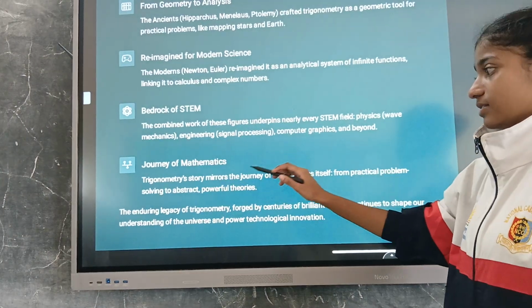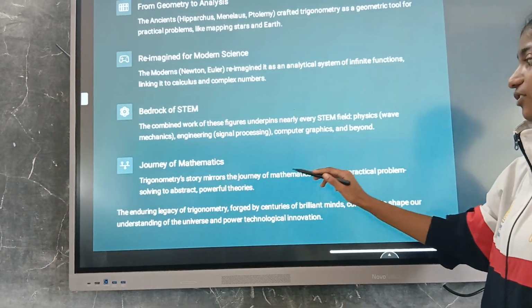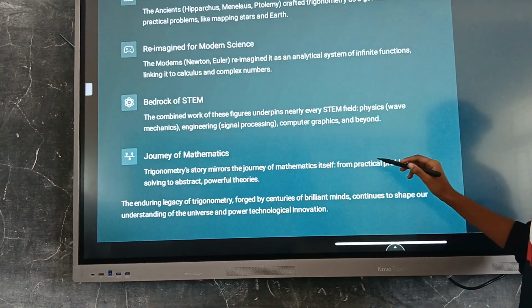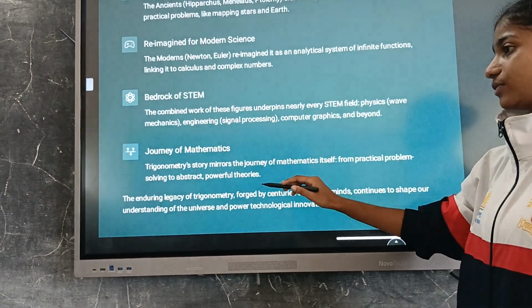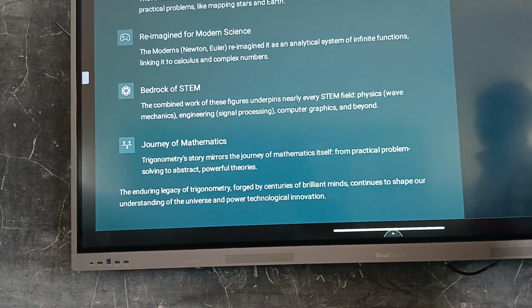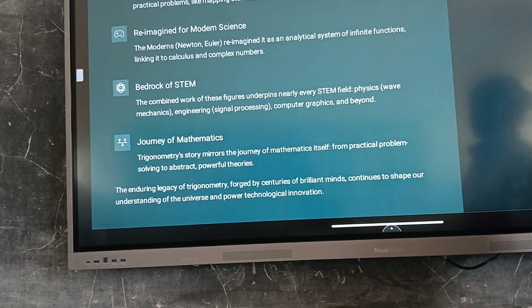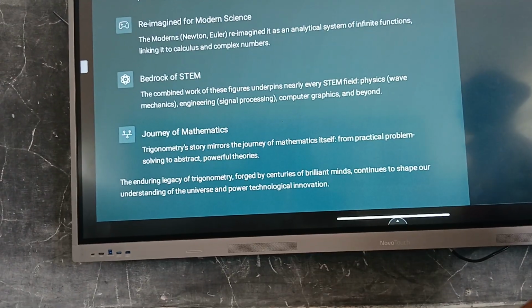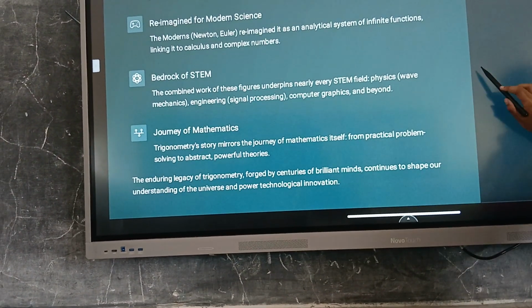Journey of mathematics. Trigonometry's story mirrors the journey of mathematics itself, from practical problem solving to abstract powerful theories. The enduring legacy of trigonometry, forged by centuries of brilliant minds, continues to shape our understanding of the universe and power technological innovation.